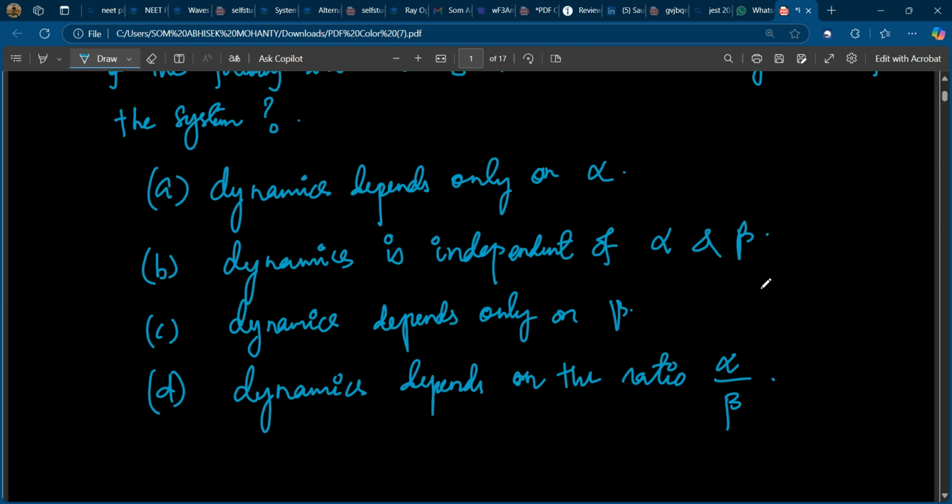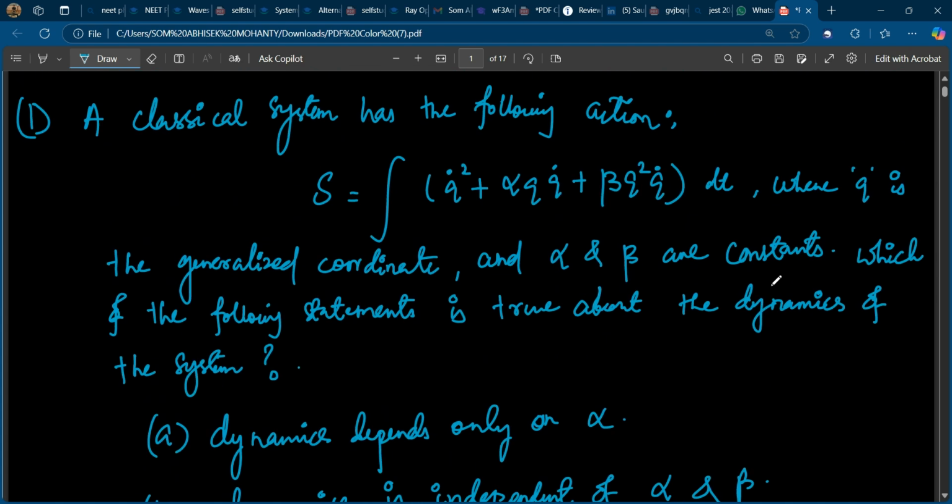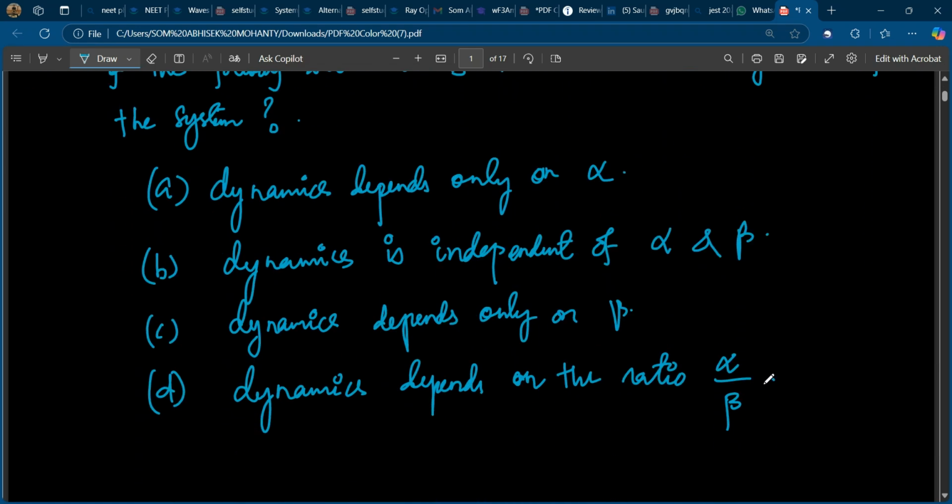So the action of the classical system is given here. S is equal to (q dot square plus alpha q dot plus beta q square q dot) dt, where q is the generalized coordinate, q dot is dq by dt, the time derivative of the generalized coordinate. So we have to find the dynamics of the system.